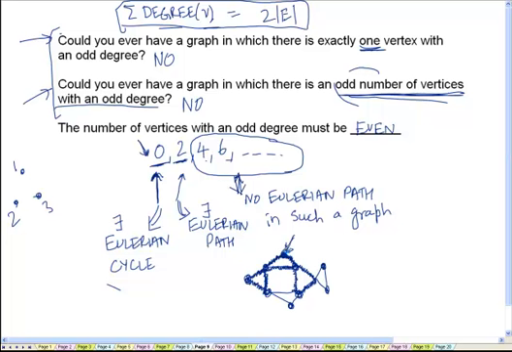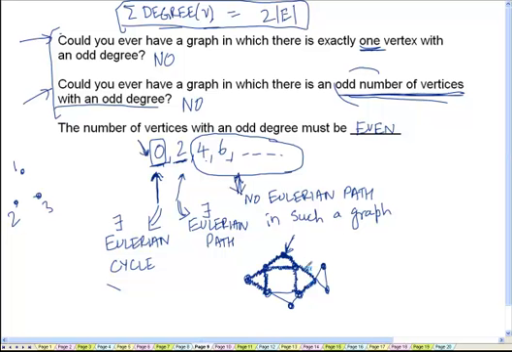Why is that true? Because for every other vertex that we visit, if we entered that vertex along an untraversed edge, there must be another unmarked edge out of that vertex which I can always use, because the degree of every vertex is even, right? There are no vertices with an odd degree. The degree of every vertex is even.